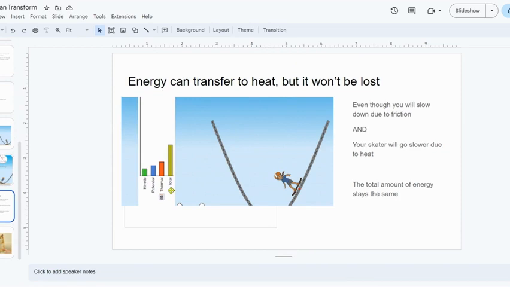We've talked about that. The third type of energy that I want to introduce is heat energy. Quick, right now, I want you to rub your hands together. If I rub my hands together, I feel heat. What I'm actually doing is taking the kinetic energy of my moving hands, and when I apply them, I'm letting the friction turn kinetic energy into heat. And we're going to remember that the total amount of energy stays the same. So even though Sally is slowing down, she's not really losing energy. She's just converting her energy into heat.